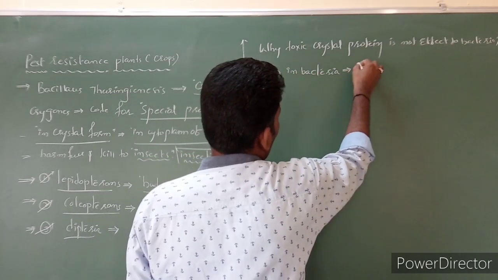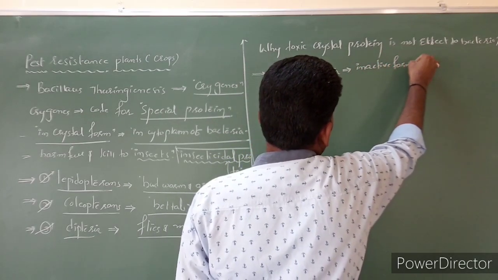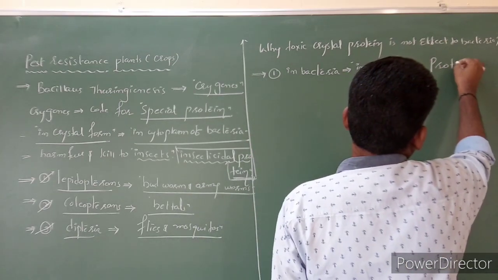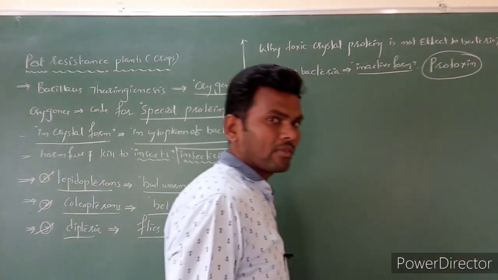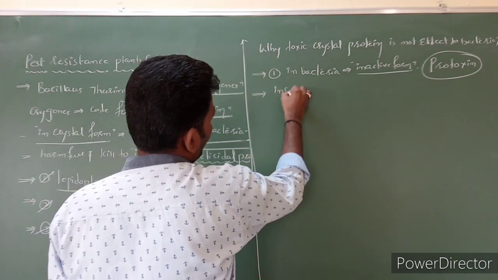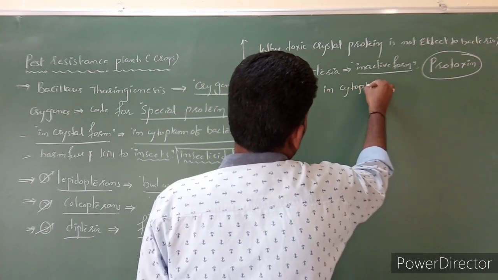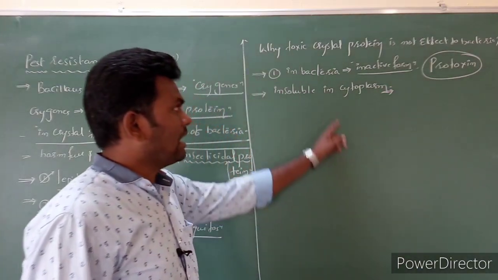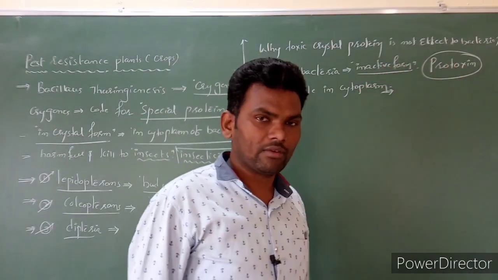So that is called protoxin. The protoxin is insoluble in cytoplasm. Clear? When it is soluble in water or cytoplasm, only then is it going to affect the individual.